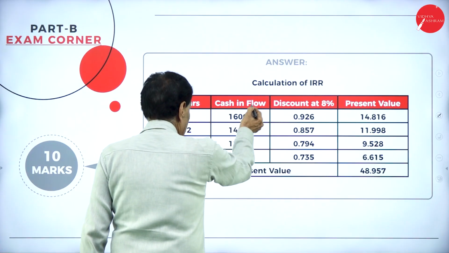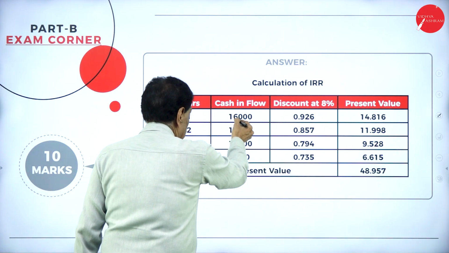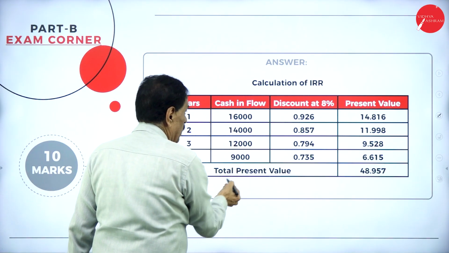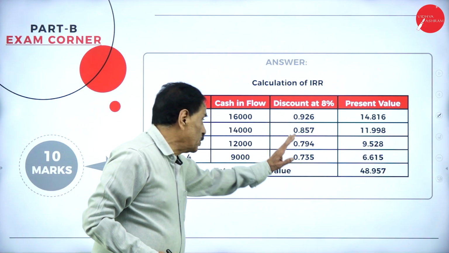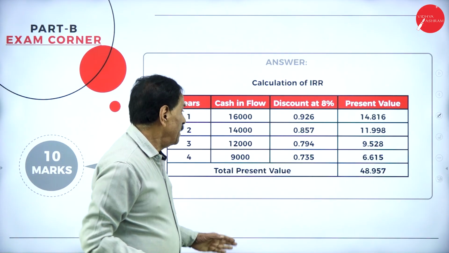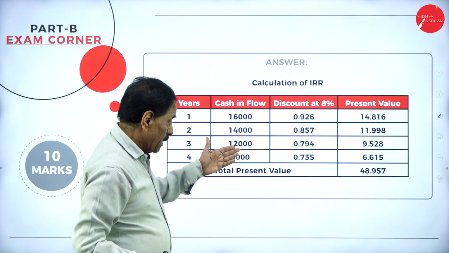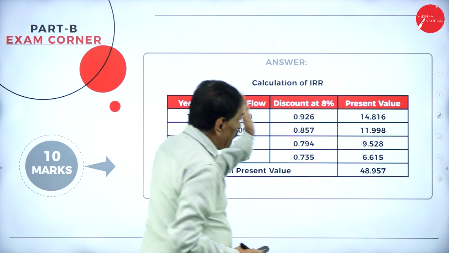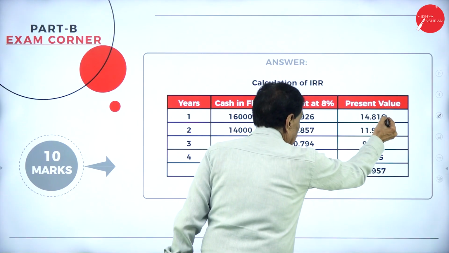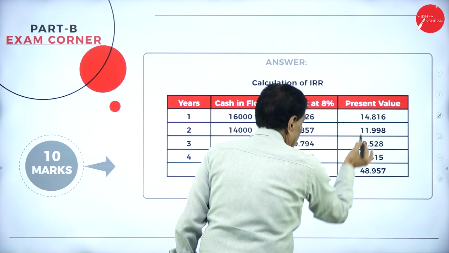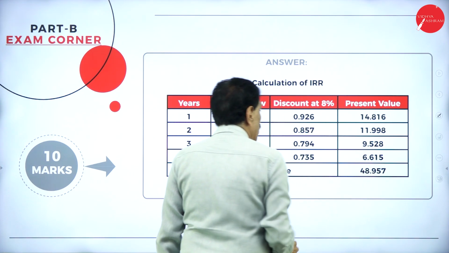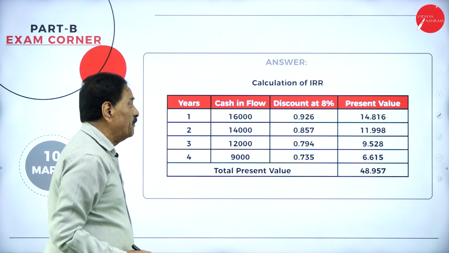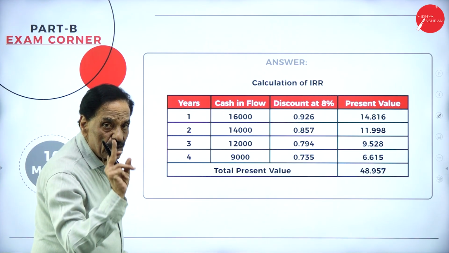If you go with the cash inflows, 16,000, 14,000, 12,000, 9,000, and the discount factor at 8%, they have given 0.926, 0.857, 0.794, 0.735. If you multiply this, it is 14,816, 11,998, 9,528, 6,615. In total it will work out to 48,957 at the 8% discount factor.